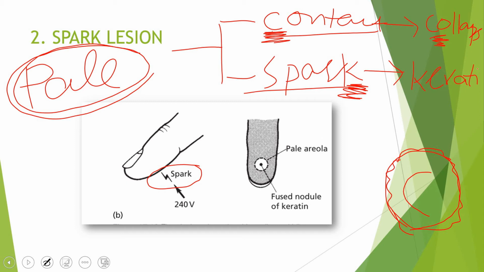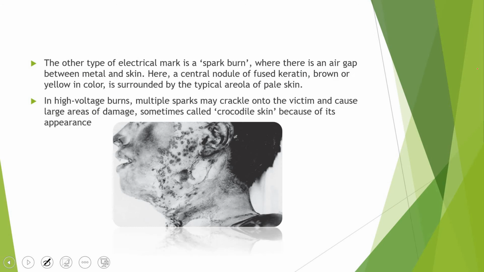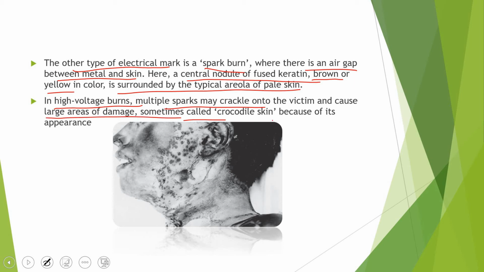Now moving on to the spark lesion. That's just text of what we have already gone through. The other type of electrical mark is a spark burn, and it occurs when there is an air gap between the metal and the skin. Here is a central nodule of fused keratin, which is characteristically brown or yellow in color and is surrounded by an areola of pale skin. And in high voltages, multiple spark burns may occur and cause large areas of damage. This is known as crocodile skin because of its appearance.